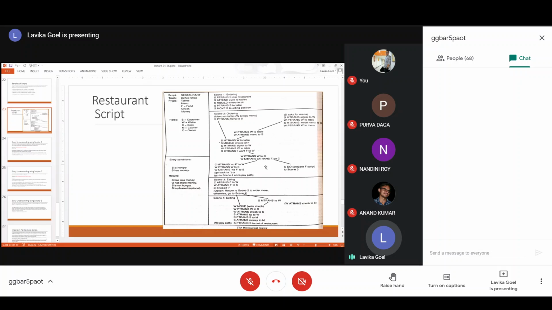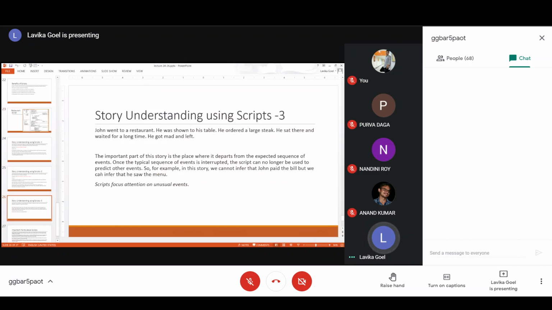So up till scene 2, you can conclude anything using this script, but after that you cannot conclude anything. So scene 3 and scene 4 events are not activated actually. Fine. So that is why the script cannot be used to predict the other events in scene 3 and scene 4. So you cannot infer that John paid the bill or not, because after ordering, no event is basically following the normal script of a restaurant.